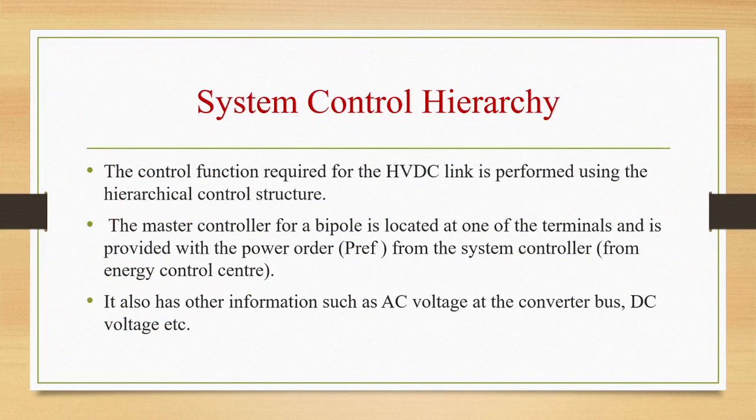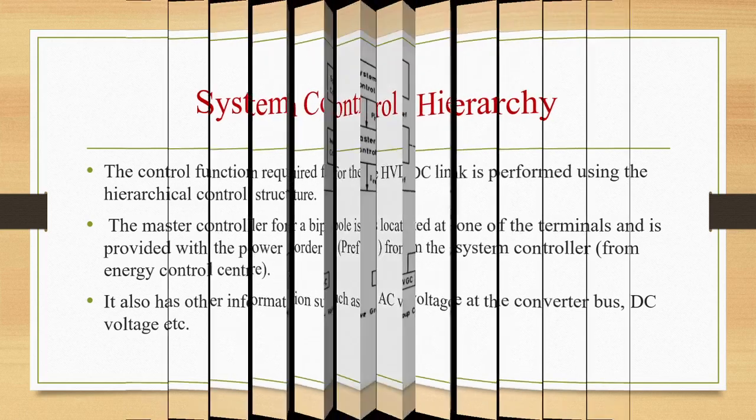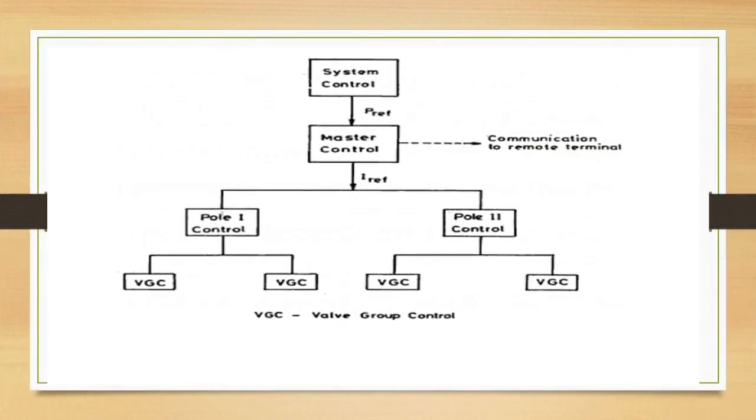Let us do a quick revision of what we have seen in the last class. Last class we have seen the system control hierarchy. Control functions required for the HVDC link will be performed using a hierarchical control structure as shown in the figure. The master controller for the bipole is located at one of the terminals and it is provided with the power order from the system controller. It also has other information such as AC voltage at the converter bus, DC voltage, etc.